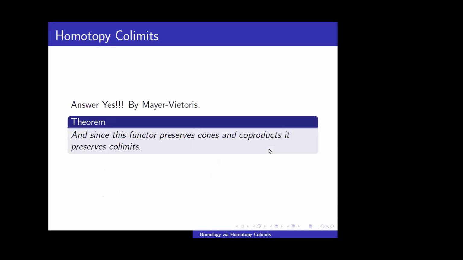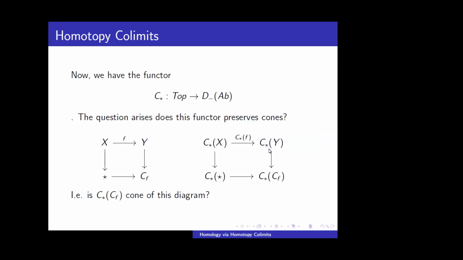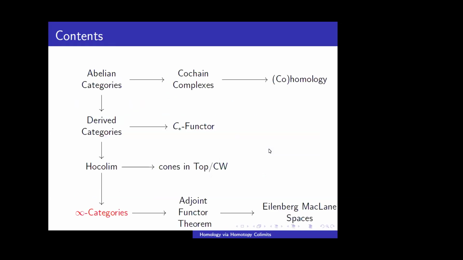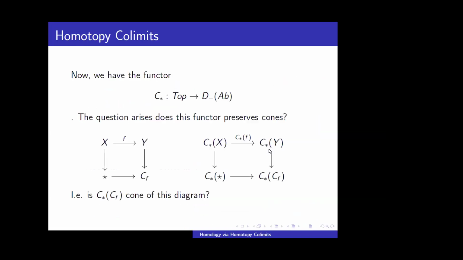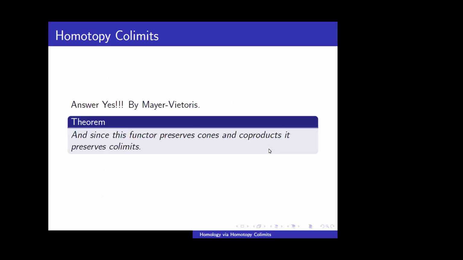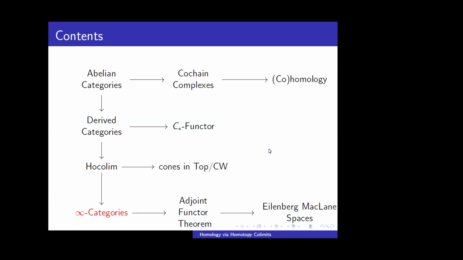The answer is, surprisingly, yes, because we can apply Mayer-Vietoris to this and get this thing. So this nice functor preserves cones and coproducts, so it preserves all the colimits. We have a functor that preserves colimits. Now we'll talk a little bit about infinity categories and raise this functor to infinity categories, such that we can apply the adjoint functor theorem to them.